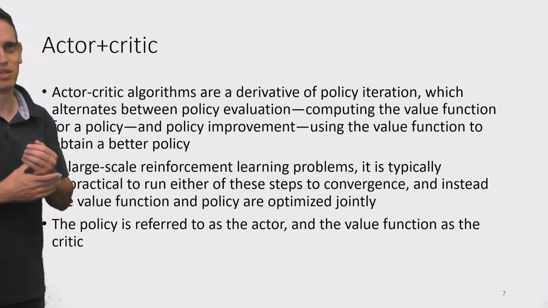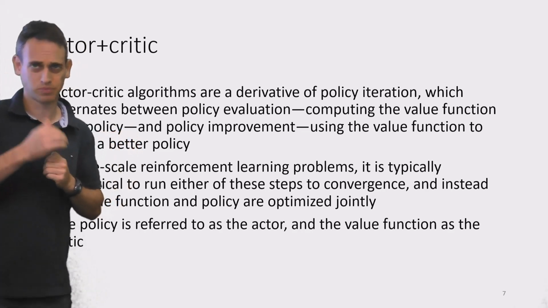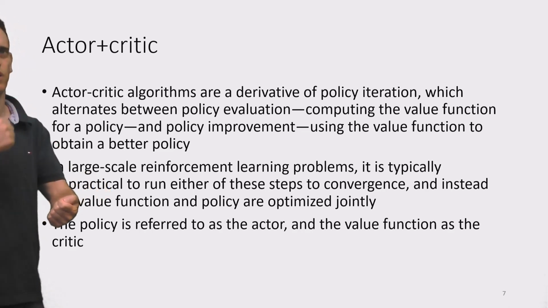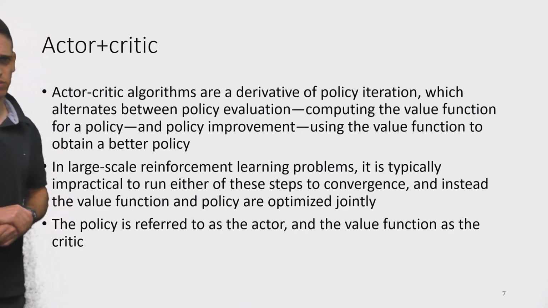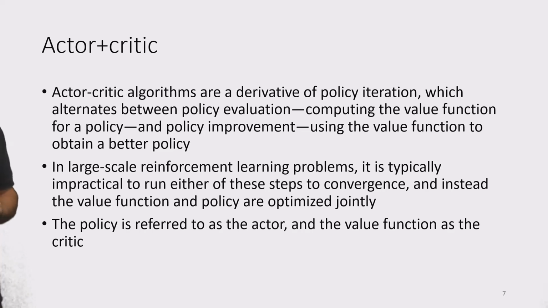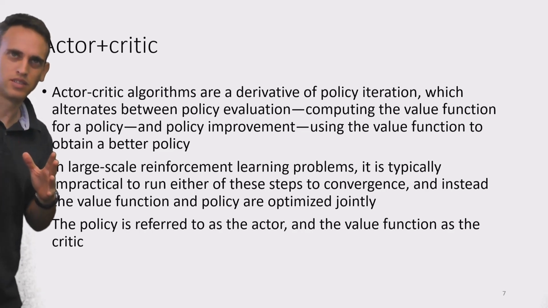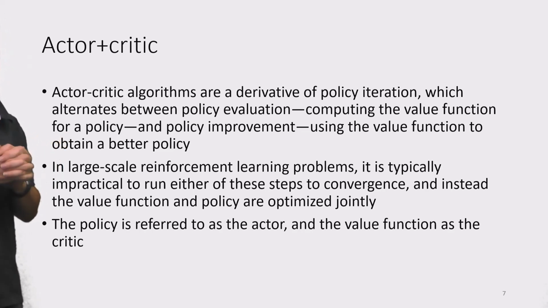We showed that a better policy must be obtained as we converge. We obtain a better policy, and then we repeat the process. We evaluate the new policy and come up with a better policy. So we've seen that before. However, there's an important difference between the offline policy iteration algorithm that we've seen before and the actor critique methods. Actor critique methods are, as I said initially, considered an extension of policy iteration methods,